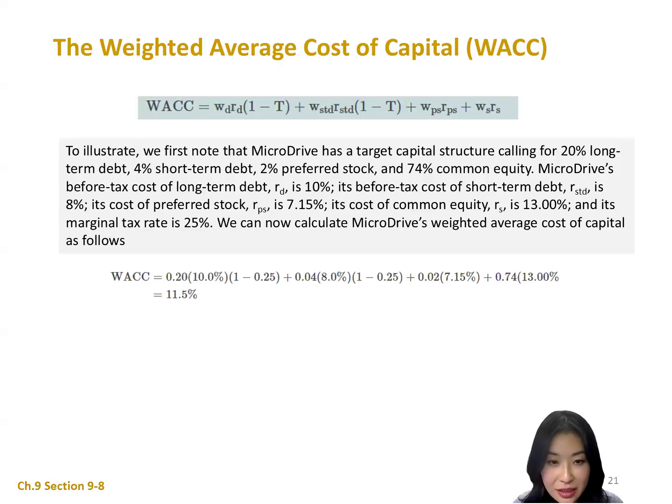Using the equation, we can find that it is 11.51%. So this means that on average, MicroDrive must earn at least 11.51% on its investments to satisfy all its investors, such as debt holders, preferred stockholders, and common equity holders.